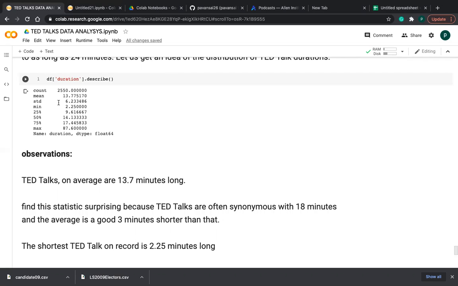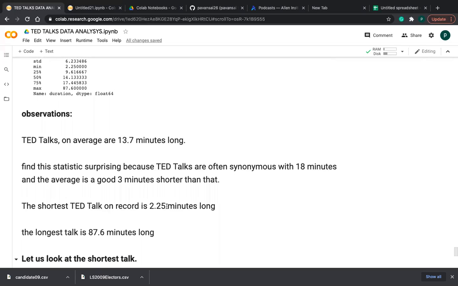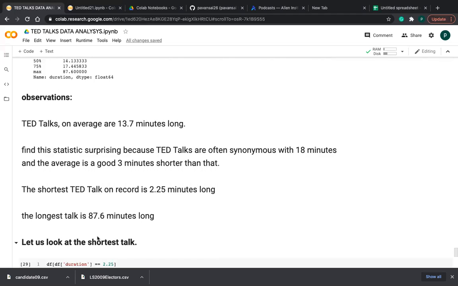Means so many people are watching the entire talk. This is really important, friends. Some people will watch only 1 minute, 2 minutes, but so many people are watching the entire talk. Means you can say total 18 minutes, friends. Mean is 14 minutes, so it is very near. So this is a really interesting observation, friends. And the shortest TED talk is recorded at 2.25 minutes long, and the longest talk is 87.6 minutes long, friends.